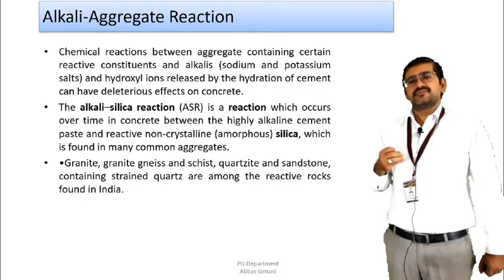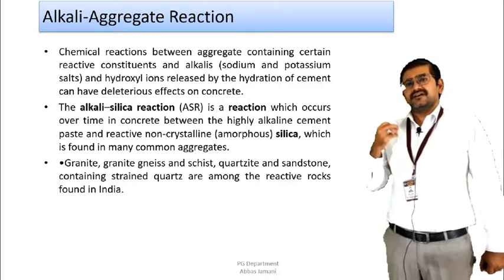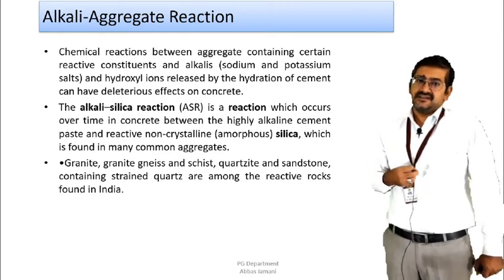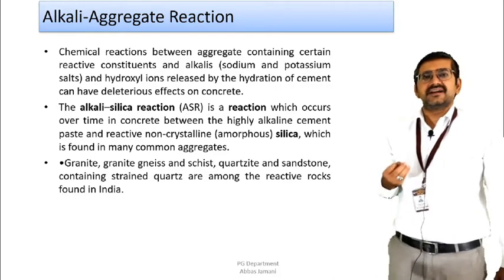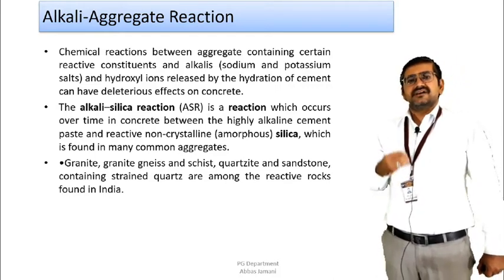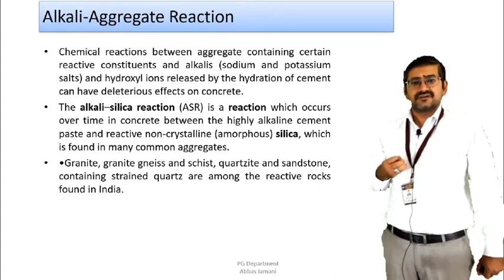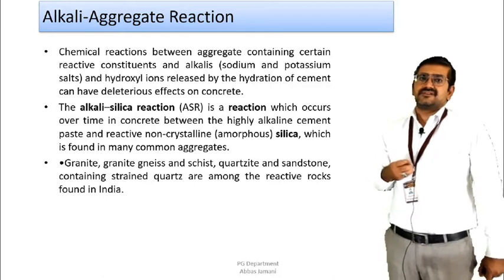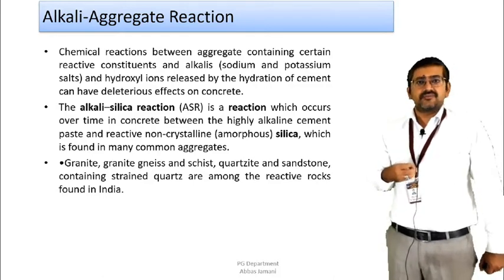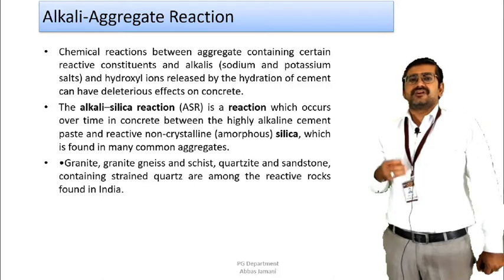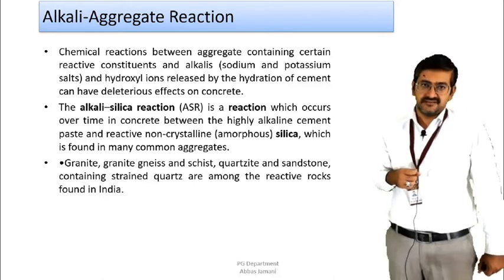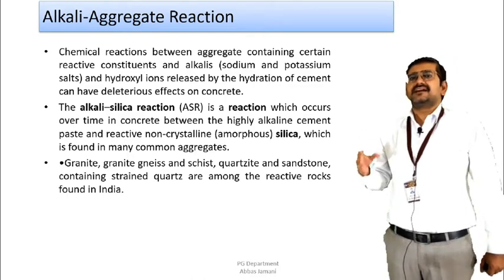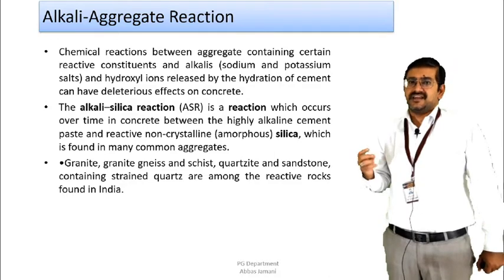there are two basic elements in which the chemical reaction takes place, as a result of which the alkali aggregate reaction is initiated. That is the chemical reaction between aggregates containing reactive constituents and alkalis, along with the hydroxyl ions released from the hydration of cement. The alkalis are in the form of potassium and sodium in the cement itself. If this potassium and sodium go beyond a certain limit, then the promotion of alkali aggregate reaction is very likely to take place.